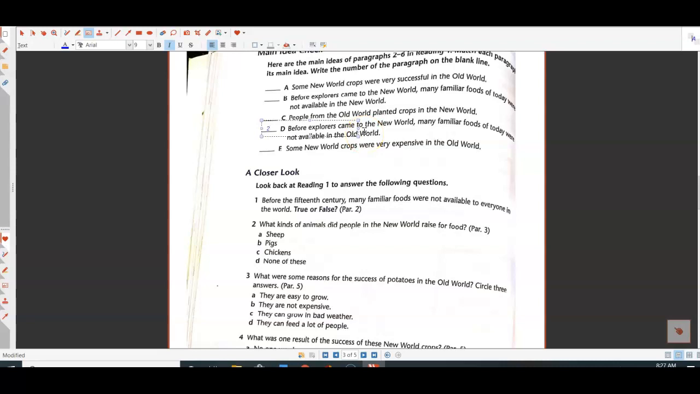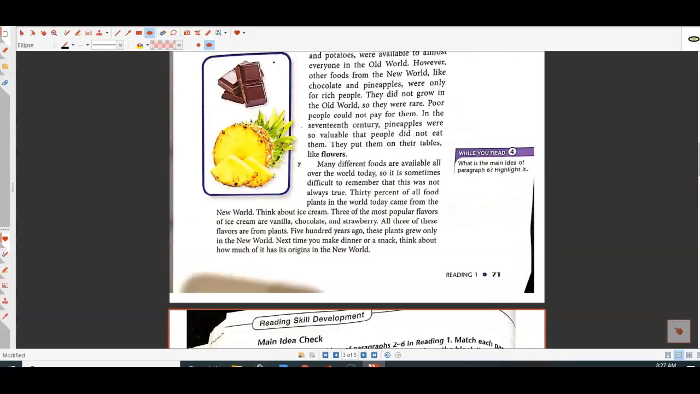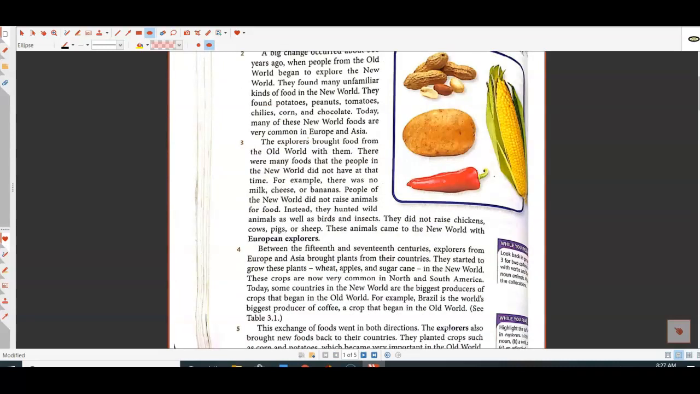Before explorers came to the New World, many familiar foods of today were not available in the Old World. So this is about how in the past, people in the Old World, like Europe and Asia, could not have potatoes, peanuts, corn, or chilies. Okay? So let's also look at question number 1 for a closer look. It says, before the 15th century, many familiar foods were not available to everyone in the world. And this one is true, because these foods are familiar today, but in the past, they only really were in one region. So now we're able to have them in more parts of the world.